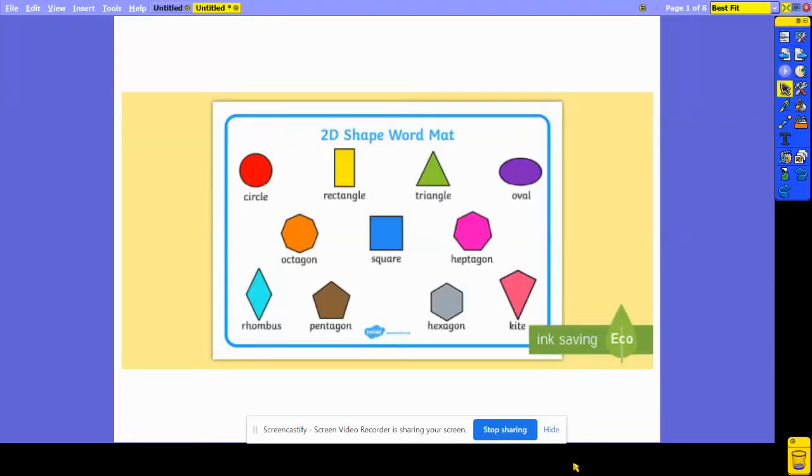Okay, so let's just quickly remind ourselves of the names of some of the 2D shapes. So I've got some on the screen right here. So you can see we've got a circle, a rectangle, a triangle, an oval, and a square in the middle, the ones that we're probably very familiar with. We've got an octagon, which is an 8-sided shape. I always think about an octopus, which has 8 tentacles. We have a heptagon, which is 7 sides. We've got a pentagon, which is 5 sides, and a hexagon, which is 6 sides. We've also got a rhombus and a kite, which are 2 different types of 4-sided shapes, and we're going to look at those later on in the week.